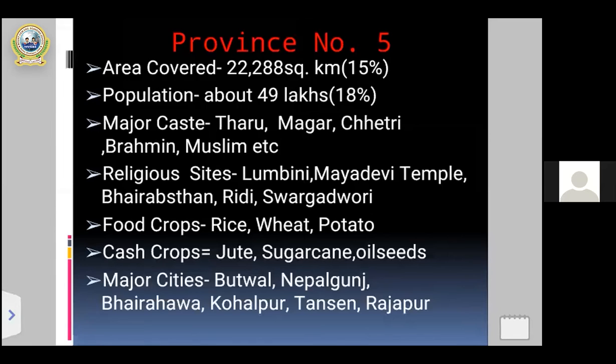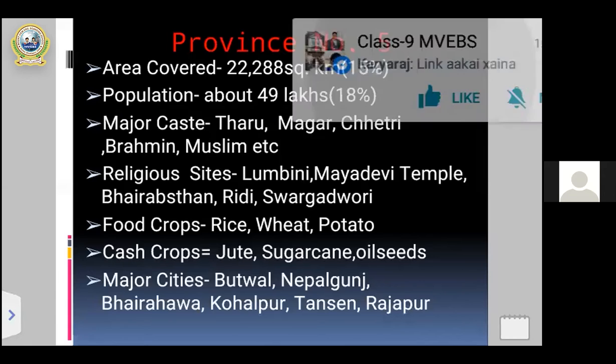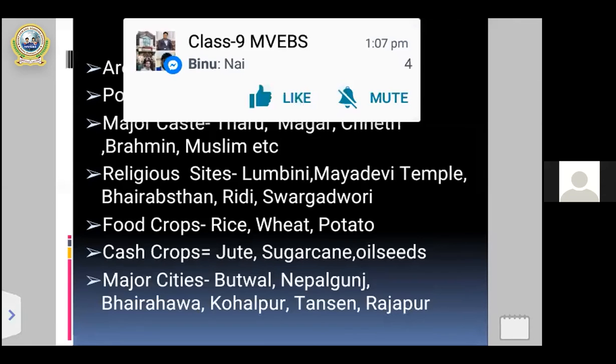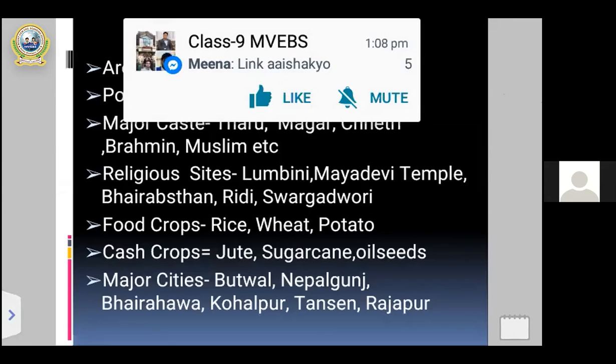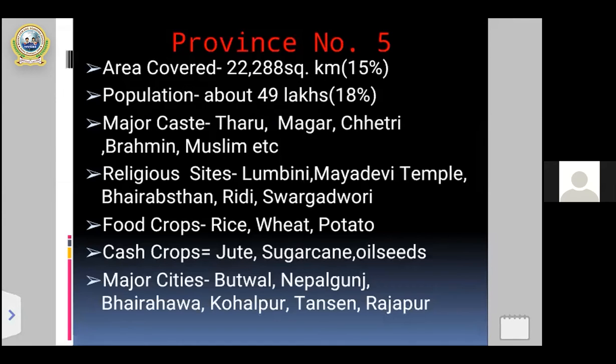In province 5 also, you can see on the screen the total area covered is 22,280 square kilometers. That means in percentage, 15 out of 100, 15 percent of the total area is covered by province number 5.